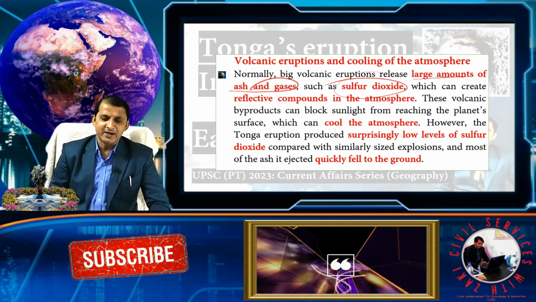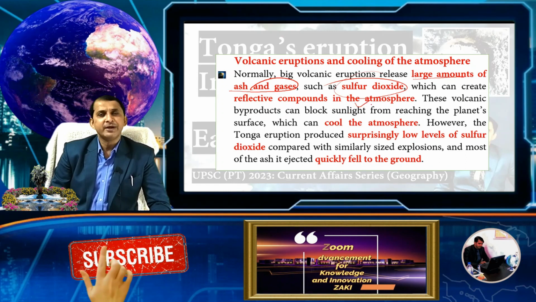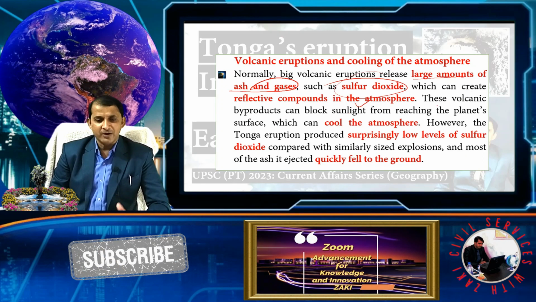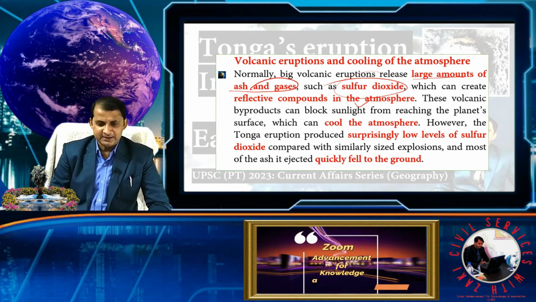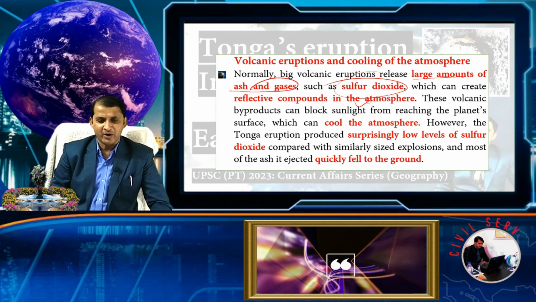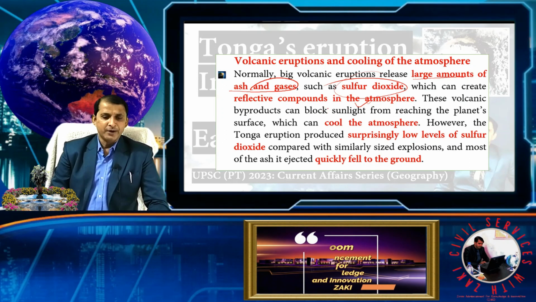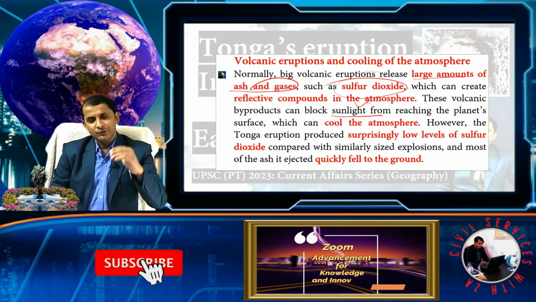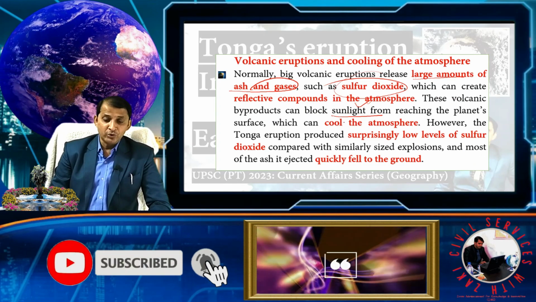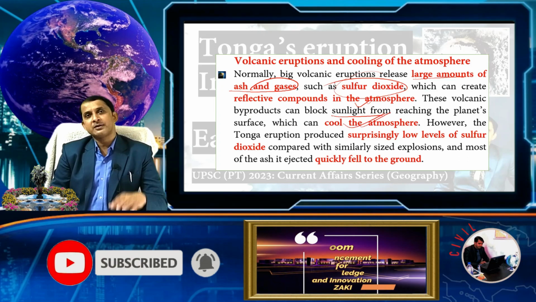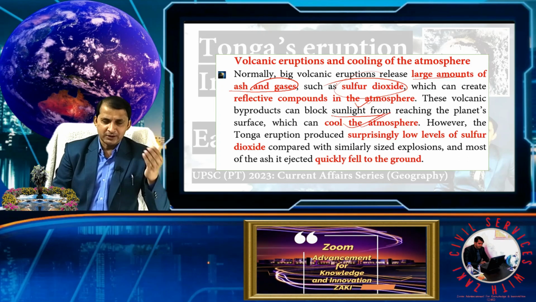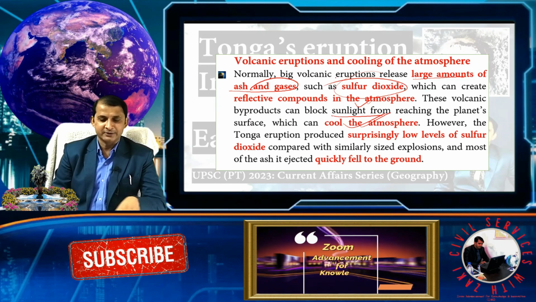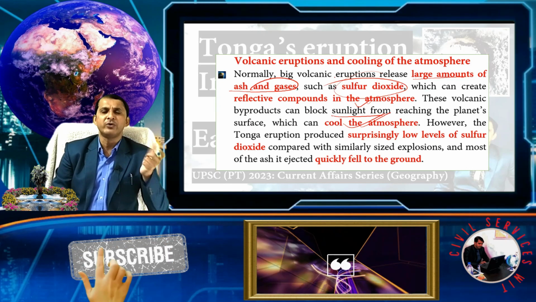Sulfur dioxide creates a reflective compound in the atmosphere. These volcanic byproducts, basically reflective compounds, block the sunlight from reaching the planet surface, which cools the atmosphere.